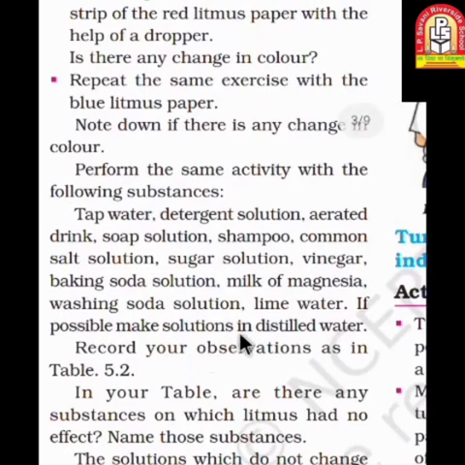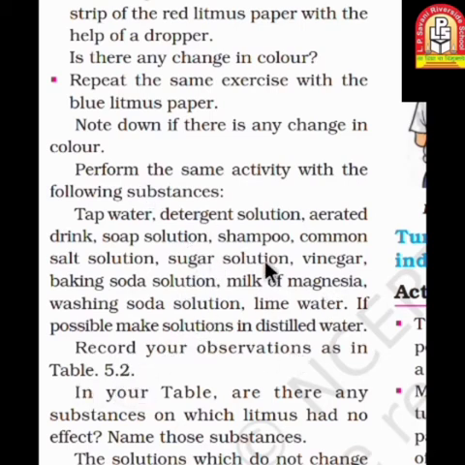Note down if there is any change in the color. Perform the same activity with the following substances: tap water, detergent solution, aerated drink, soap solution, shampoo, common salt solution, sugar solution, vinegar, baking soda solution, milk of magnesia, washing soda solution, lime water. If possible, make the solution in distilled water. Record your observations as in table number 5.2.